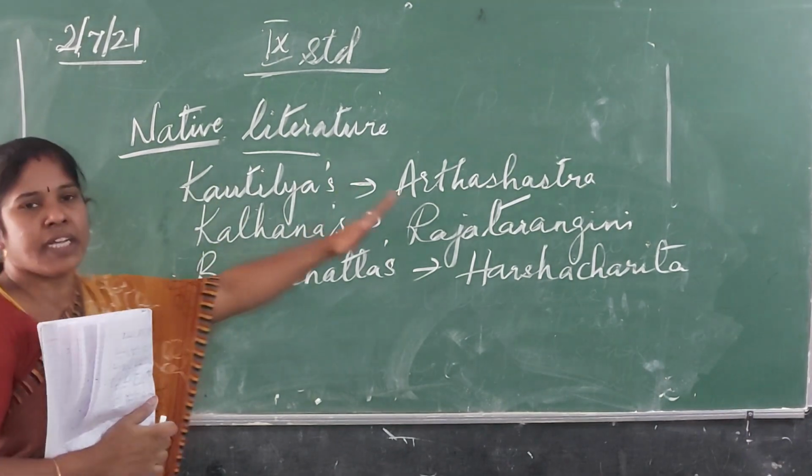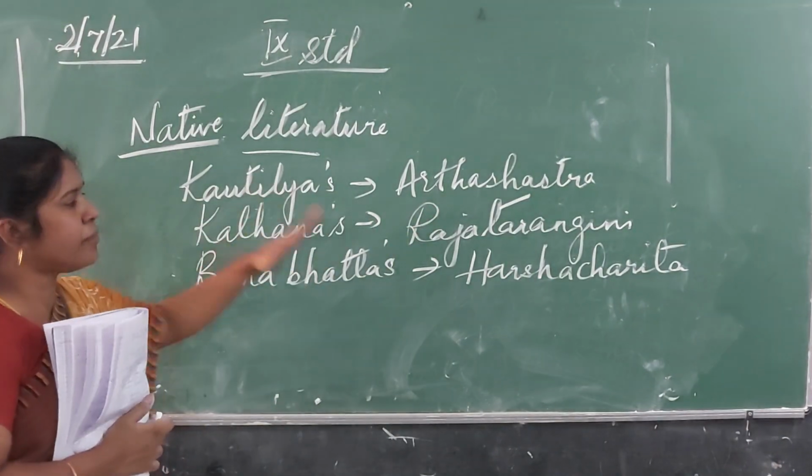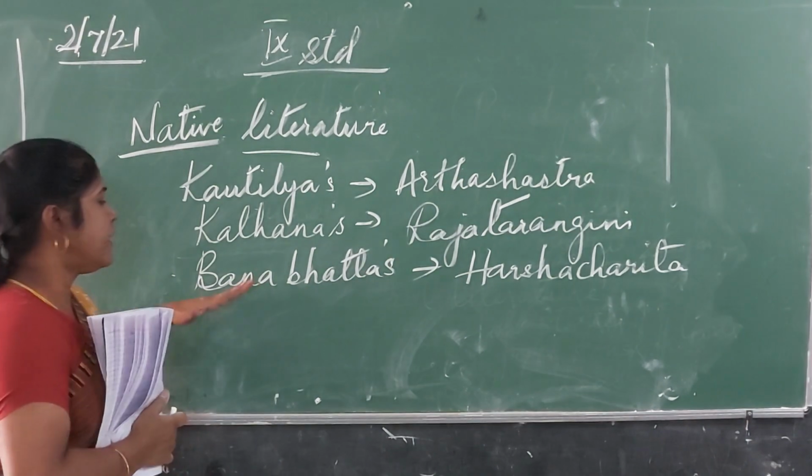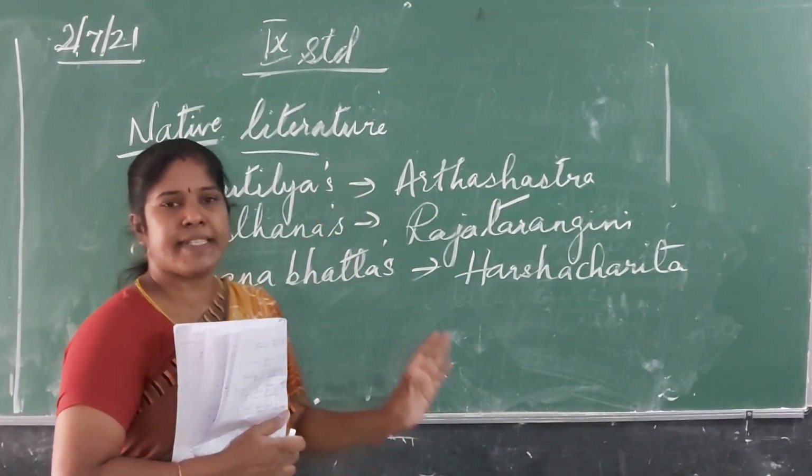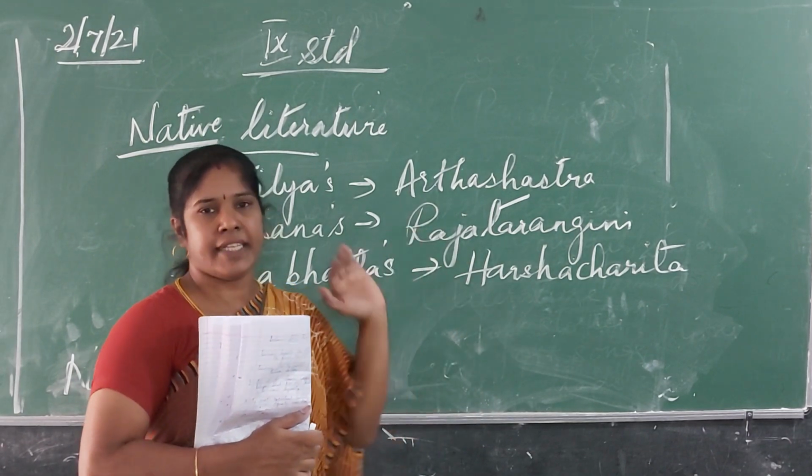Kautilya wrote a book called Arthashastra. Kalhana wrote a book called Rajatarangani. Banabhatta wrote a book called Harshacharita. These are some of the examples written by Indians.